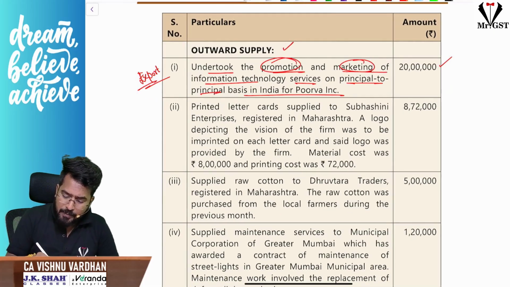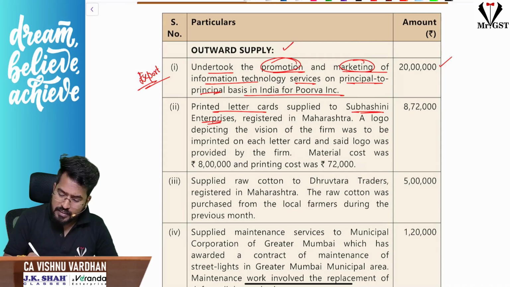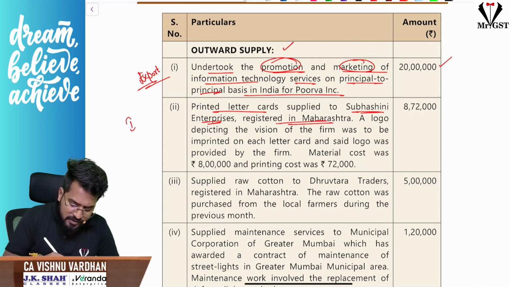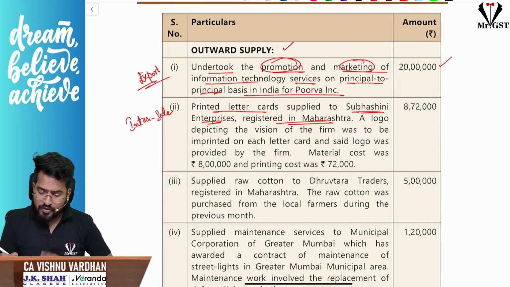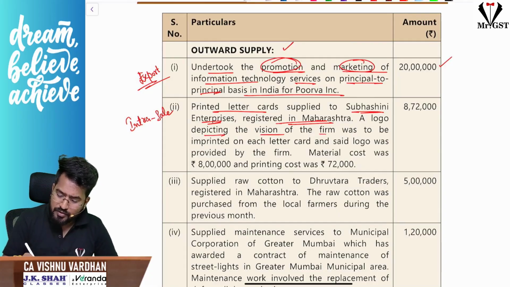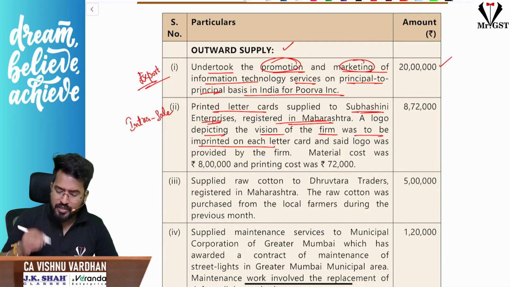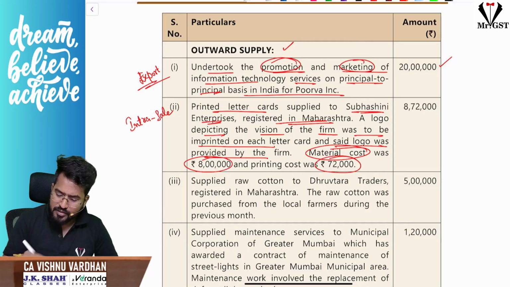Next, sir, supplying printed letter cards to Shubhashini Enterprises registered in Maharashtra. That means again this is an intrastate sale, correct? Intrastate sale. Okay, fine. The logo depicting the vision of the firm was to be imprinted on each letter card, and the said logo was provided by the firm. Material cost is 8 lakhs, printing cost is 72,000.